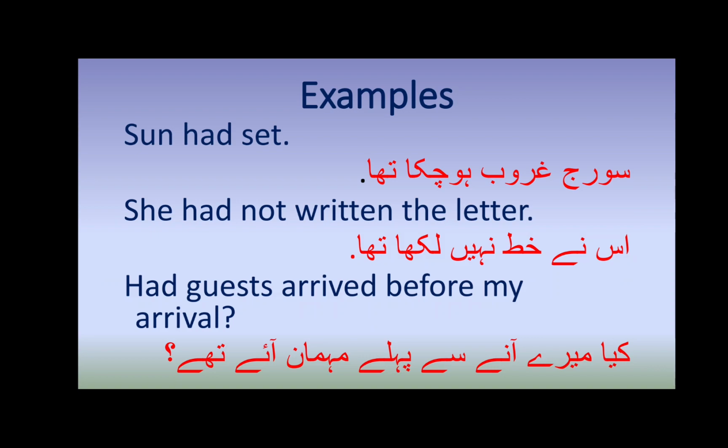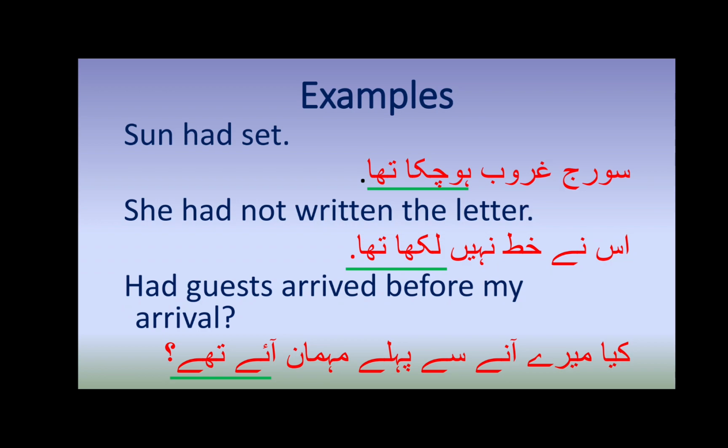Now focus on the last two words of the Urdu examples. हो चुका था, लिखा था, आए थे और आ चुके थे. So this is similar to the present perfect tense, but the difference is tha and the. Now look at the English example.